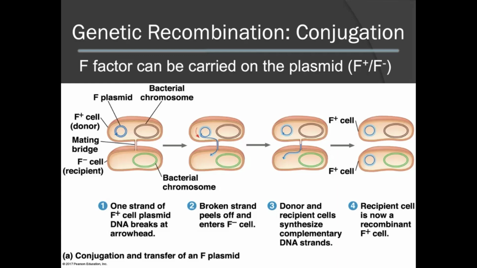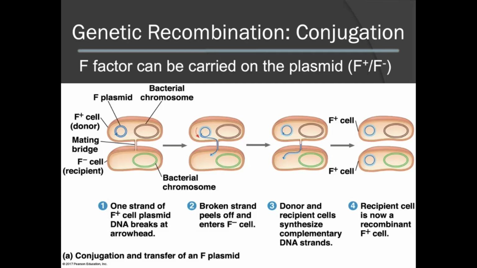In this diagram, we will take a look at what happens when the F factor is carried on the plasmid. Remember, we can classify these bacteria as F plus if they contain the plasmid, or F minus if they do not. If you take a look to the left of the diagram, we can see an F plus cell acting as the donor. That F plus cell has the fertility plasmid in blue. We can see a mating bridge forming, and we can also see the F minus cell, which is considered to be the recipient. Notice that the F plasmid is not present in the F minus cell.